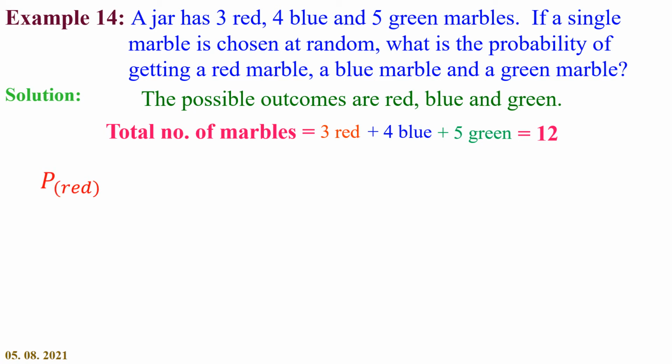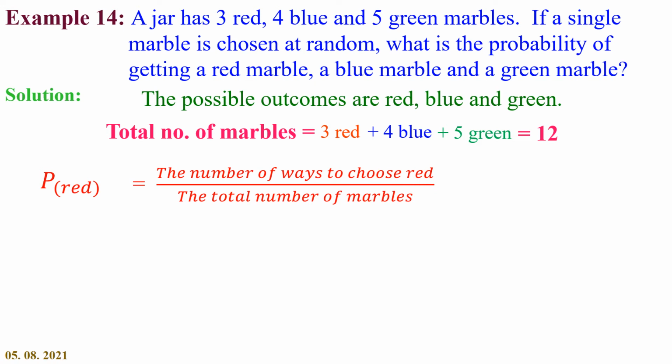Now we have to find the probability of getting a red marble. That is, P of red is equal to the number of ways to choose red divided by the total number of marbles. Here we know that the number of ways to choose red is nothing but the number of red marbles given. That is 3. So 3 by 12. Here 12 is the total number of marbles. We can cancel using 3. On cancelling, 4 will be in the place of 12. Therefore, the fraction becomes 1 by 4.